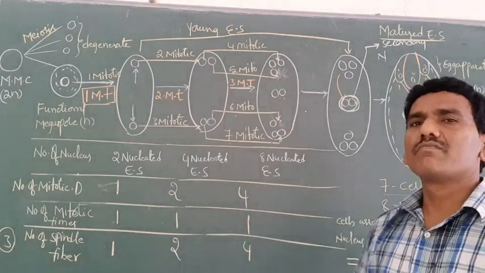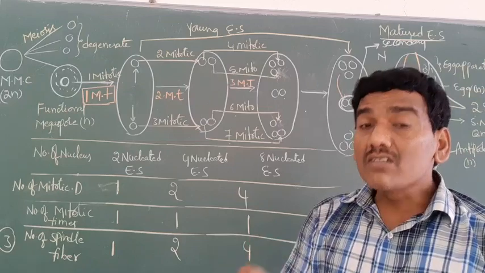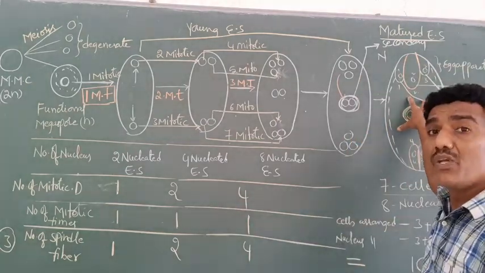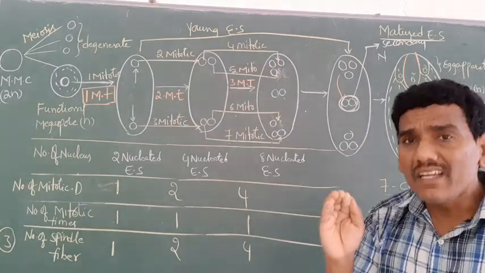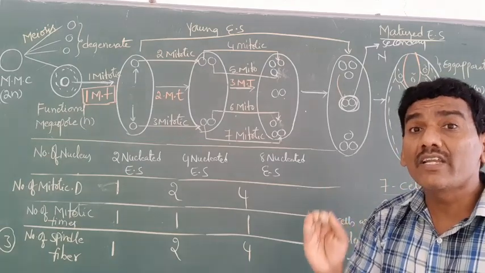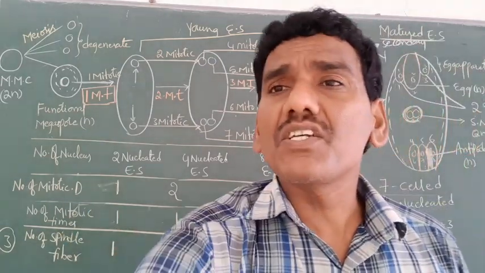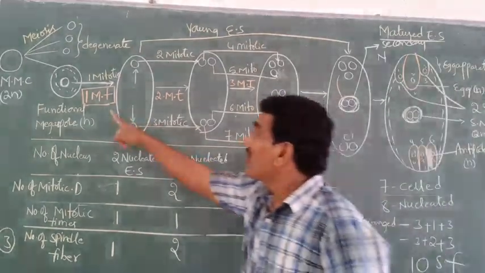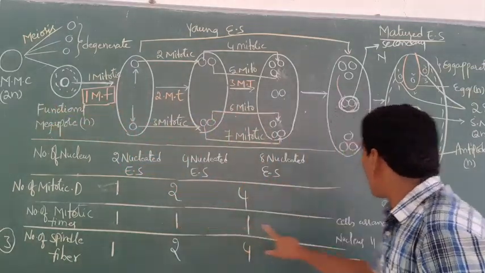One more question. How many meiosis divisions are involved for the formation of one embryo sac? One meiosis division. How many meiosis and mitotic divisions are involved for the formation of a mature embryo sac? One meiosis division, 7 mitotic divisions.